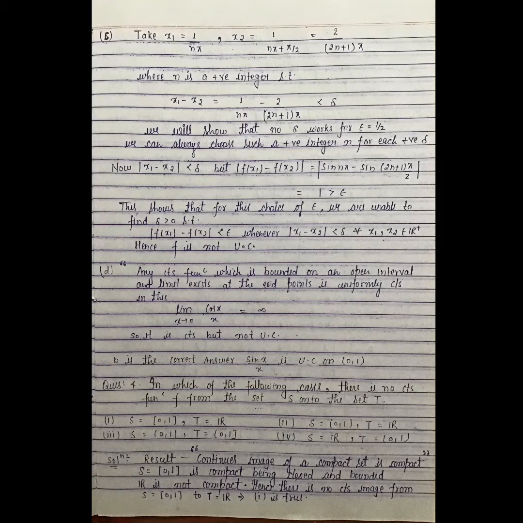For option D, we will use the result that any continuous function which is bounded on an open interval and whose limit exists at the end point is UC on that interval. But here limit x goes to 0 of cos x upon x is equal to infinity, so it is continuous but not uniformly continuous. Hence the remaining option B is the correct answer. Sin x upon x is UC on (0, 1).